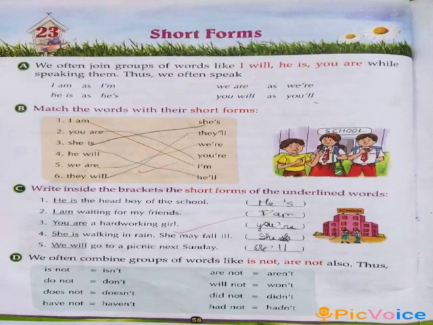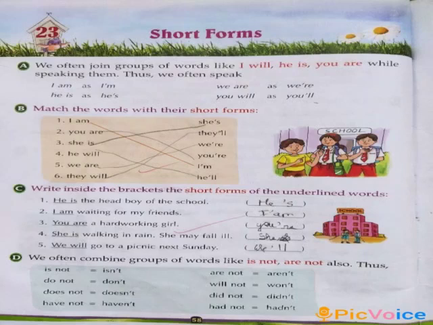We have made a short form from the second word. In I am, I have removed a from am and only m is left. So the short form of I am is I'm. A is removed. Similarly, in we are, in the second word are, a has been removed and only re is left. So that is the short form of we are, we're. In he is, in is, the second word's i has been removed. So the short form is he's. And in you will, in the second word will, w and i are removed. So only double l is left, you'll, is the short form.